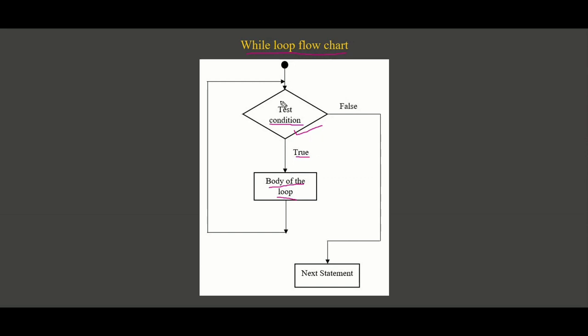Again, it goes back and tests for the condition. If it is true, execute the statement, again go test the condition. Once the condition becomes false, it will come out of the loop and execute the next statements within the program. This is how the while loop works.